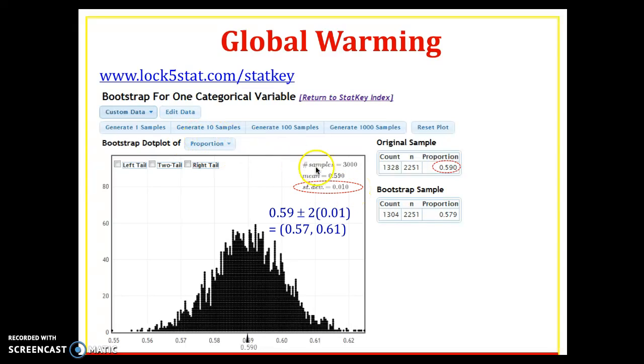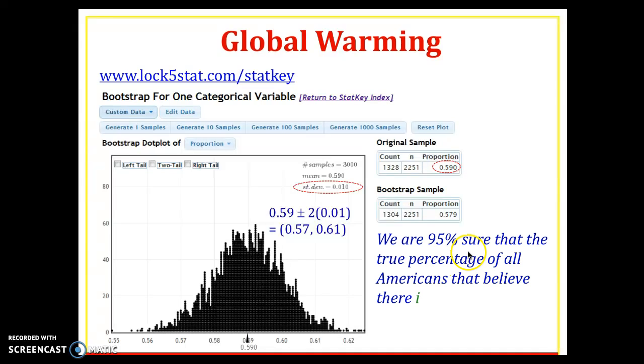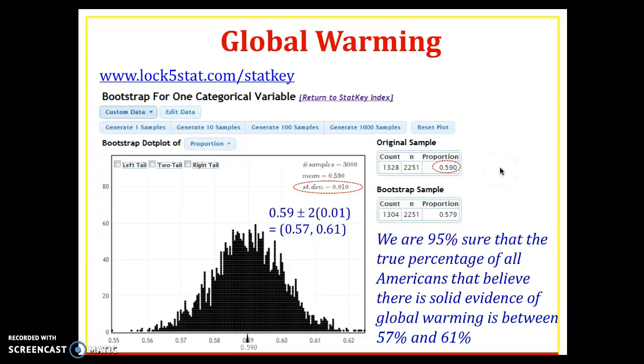So to get the 95% confidence interval, we're going to take 2 times this standard error, 0.01, and add and subtract that to the sample statistic, 0.59, to get 0.57 to 0.61. So we're 95% sure that the true percentage of all Americans that believe there's solid evidence of global warming is somewhere between 57 and 61%.